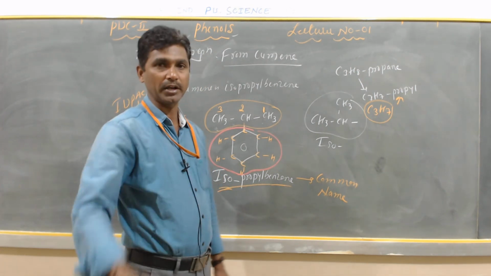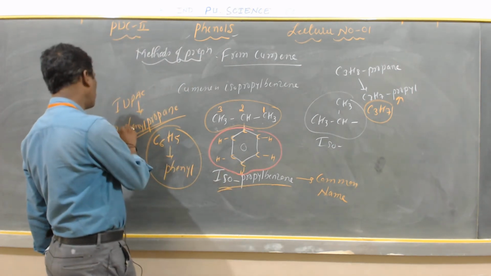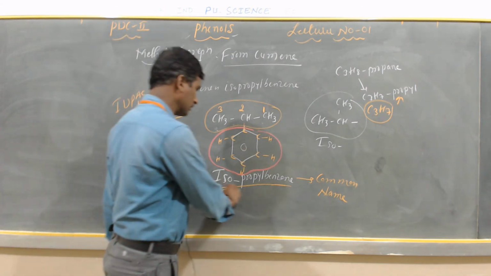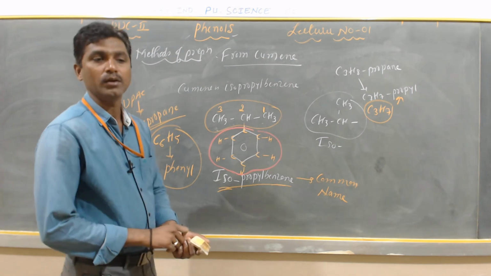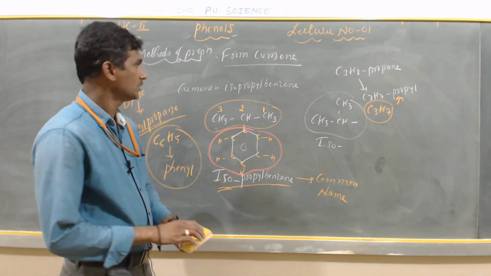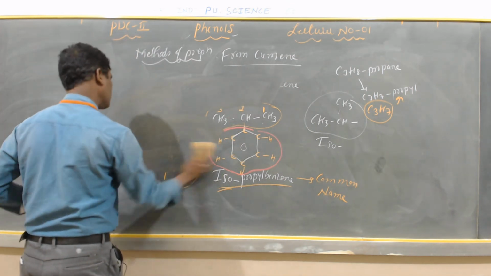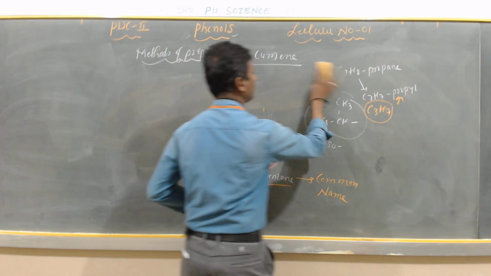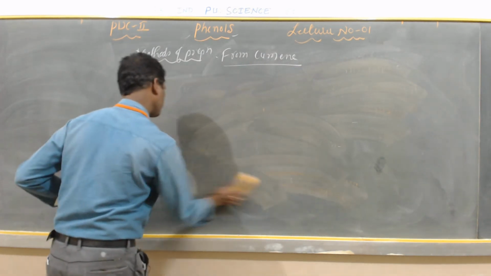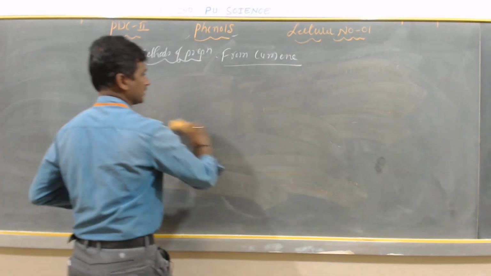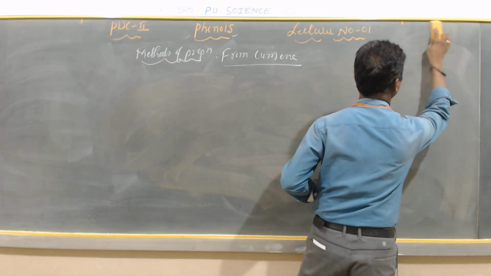What is meant by cumene? Cumene is nothing but isopropyl benzene, or it is also called 2-phenyl propane. The common name is isopropyl benzene, and the IUPAC name is 2-phenyl propane, my dear students. Now you know what is meant by cumene. With the help of this cumene, we can prepare phenol.